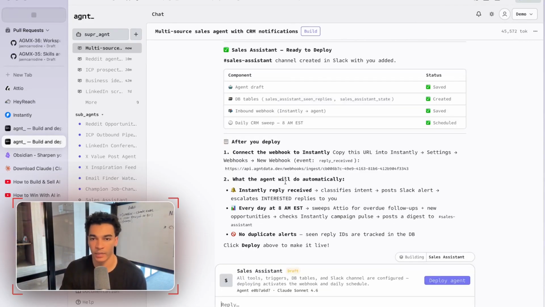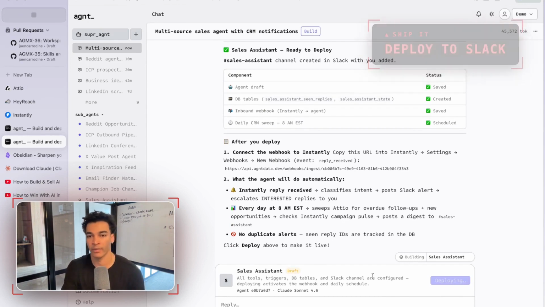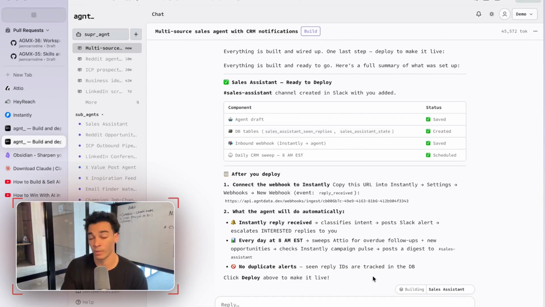Okay, great. It looks like it has finished configuring that. All we need to do is go ahead and click the deploy button, and then that agent will be immediately live directly in our Slack channel. So we didn't even need to touch this app anymore. If we didn't want to, we could just chat with the agent directly in Slack, which is awesome.